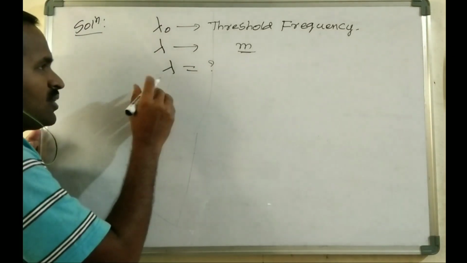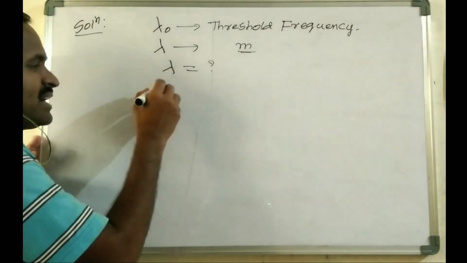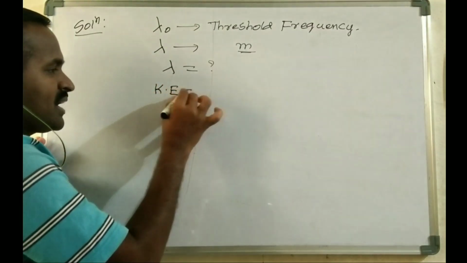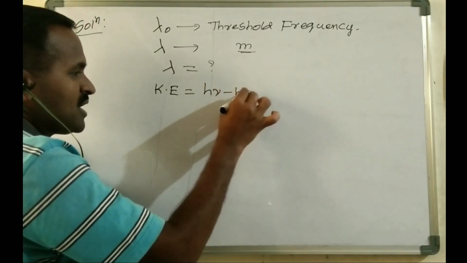According to the photoelectric effect, the kinetic energy KE is equal to h nu minus h nu naught.